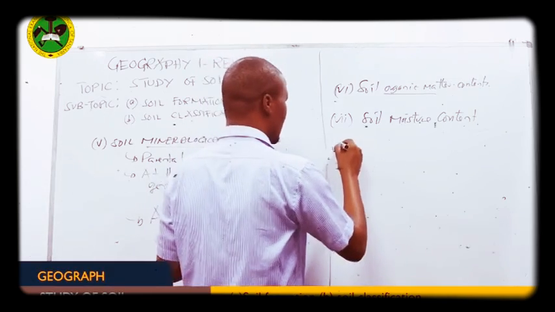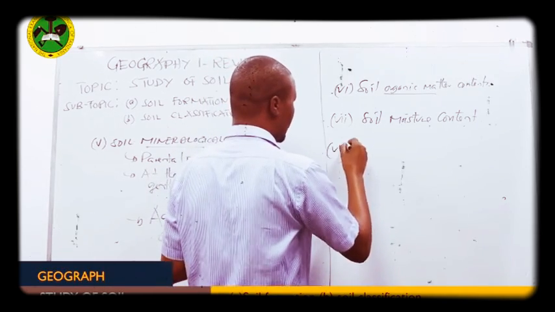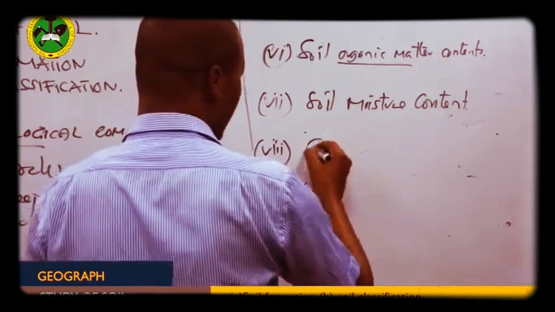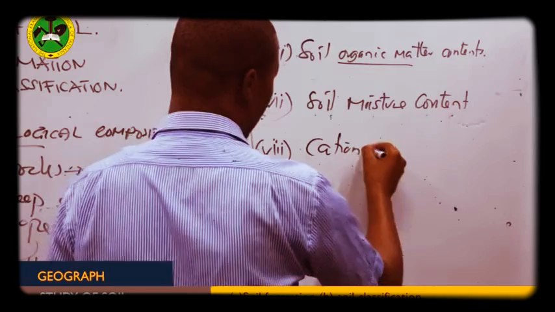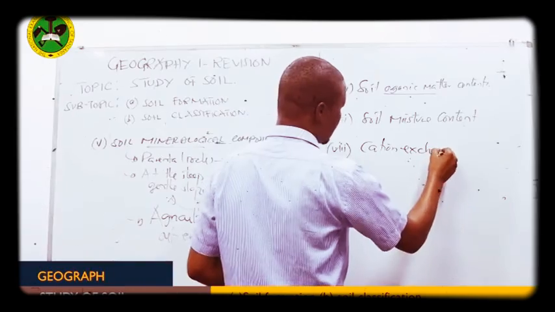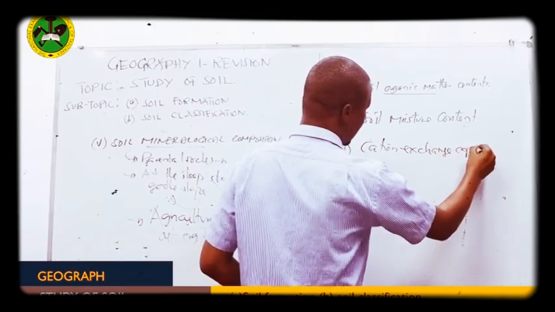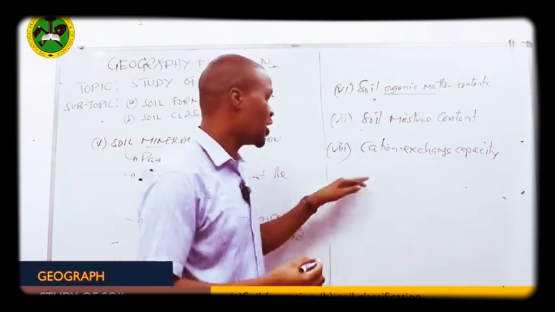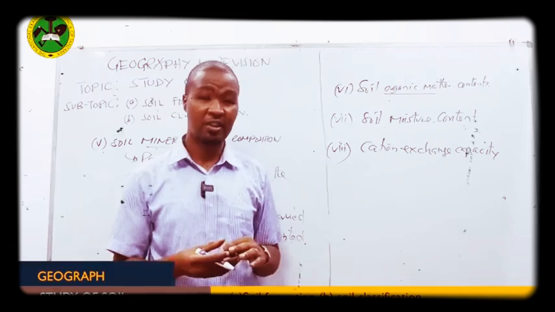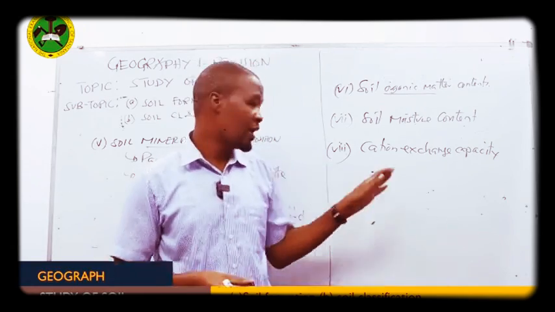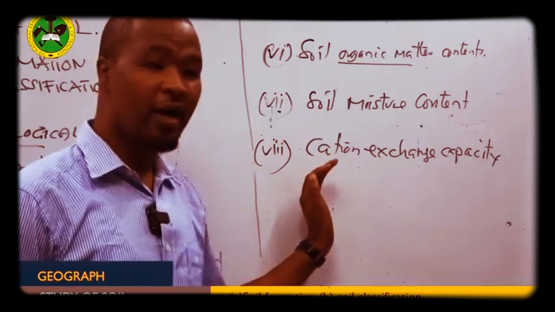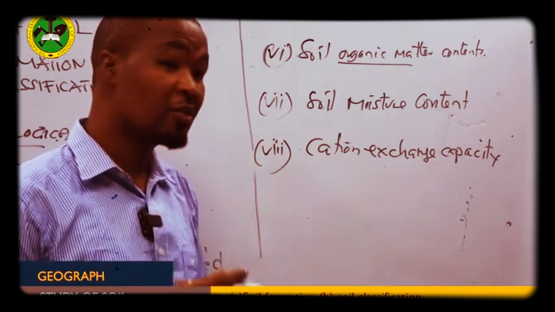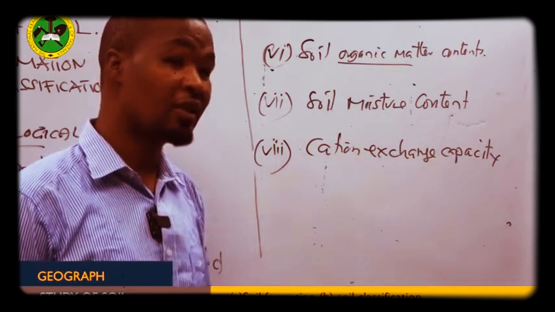Then from there, I can take this as my last point, that we have what we call the cation exchange capacity. We know what cation exchange is. Cation exchange refers to the process whereby metal ions which have positive charge replace the hydrogen ions which are found inside the soil.